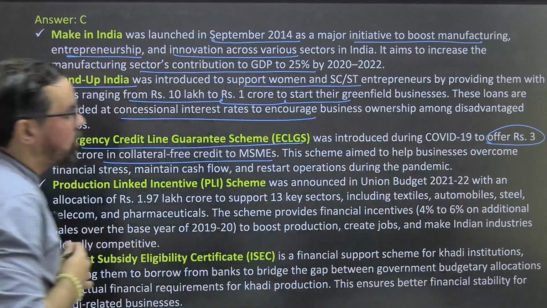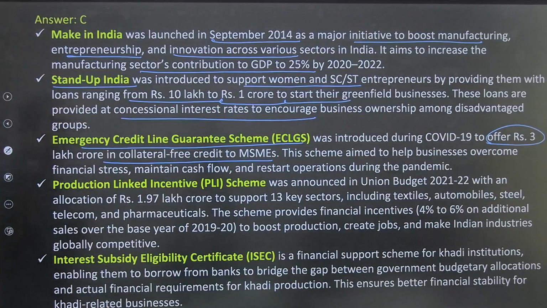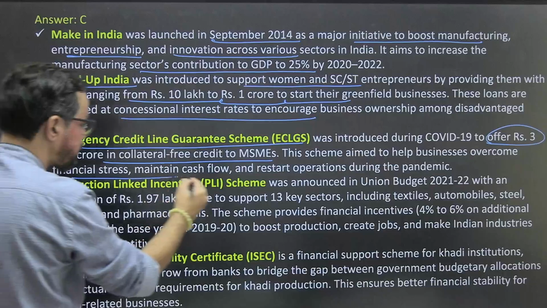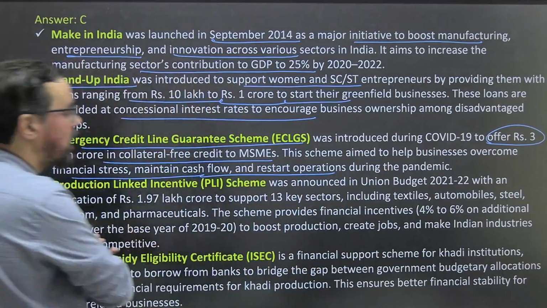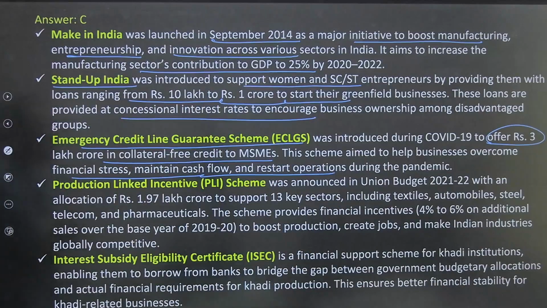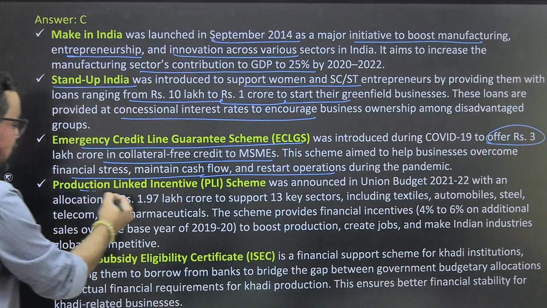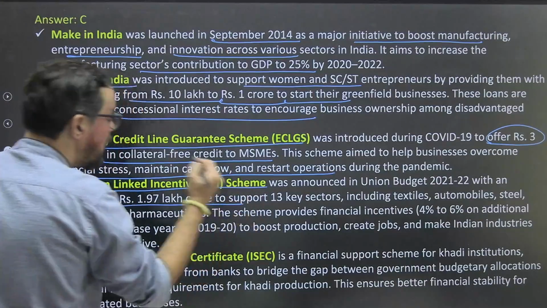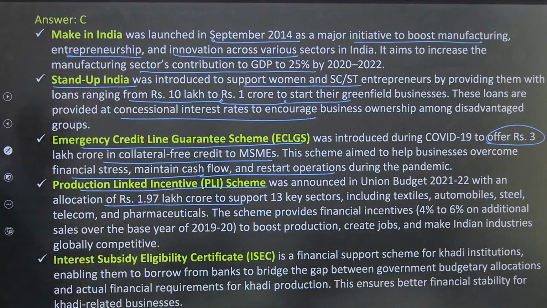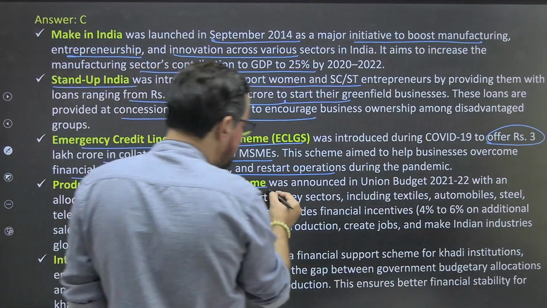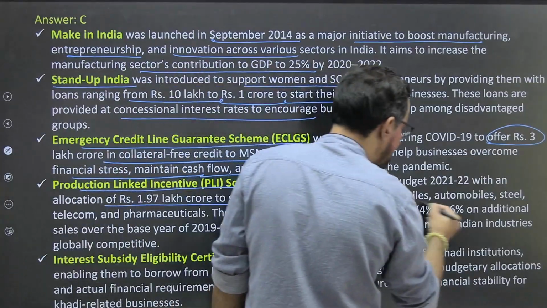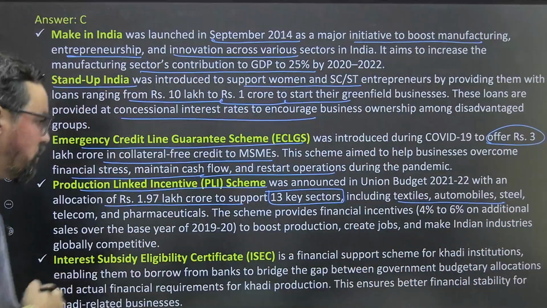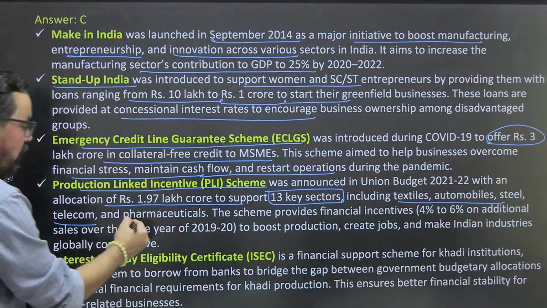ठीक है, this scheme aimed to help businesses overcome financial stress, maintain cash flow, and restart operations during the pandemic. Production Linked Incentive Scheme, the PLI, was announced in Union Budget 21-22 with an allocation of 1.97 lakh crores to support 13 key sectors, please do remember this, including textile, automobiles, steel, telecom, pharmaceuticals.